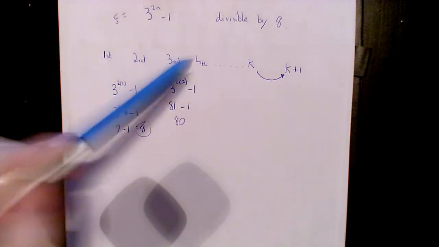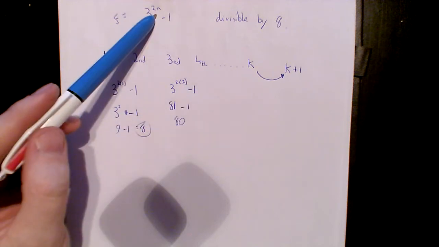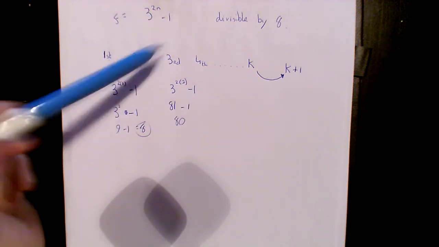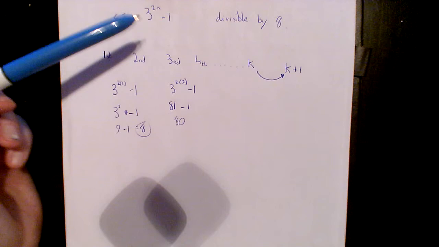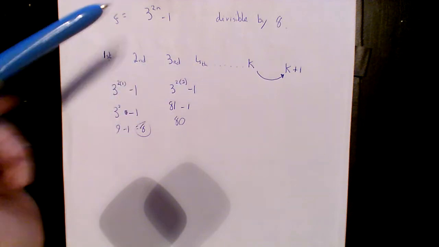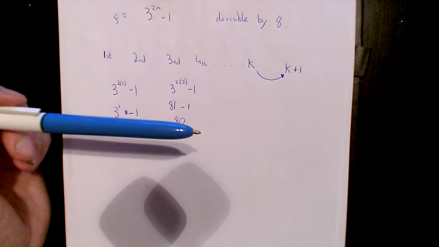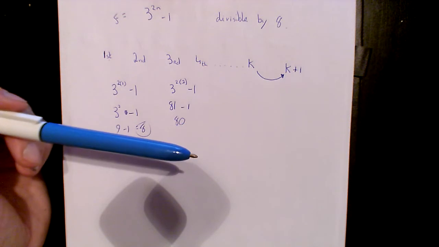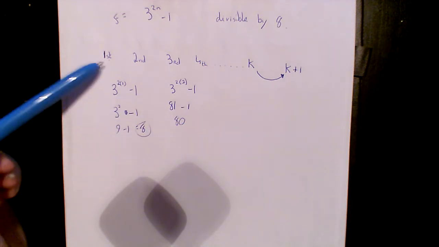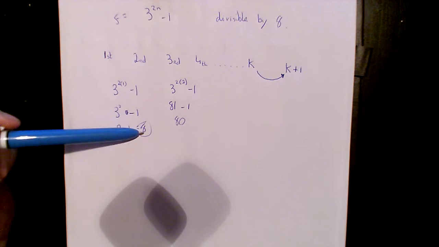The only problem is, if I try a million numbers in here, and every one of them turns out to be divisible by 8, that's not proving anything. So let's say I put in 1 for n, found out it's divisible by 8.